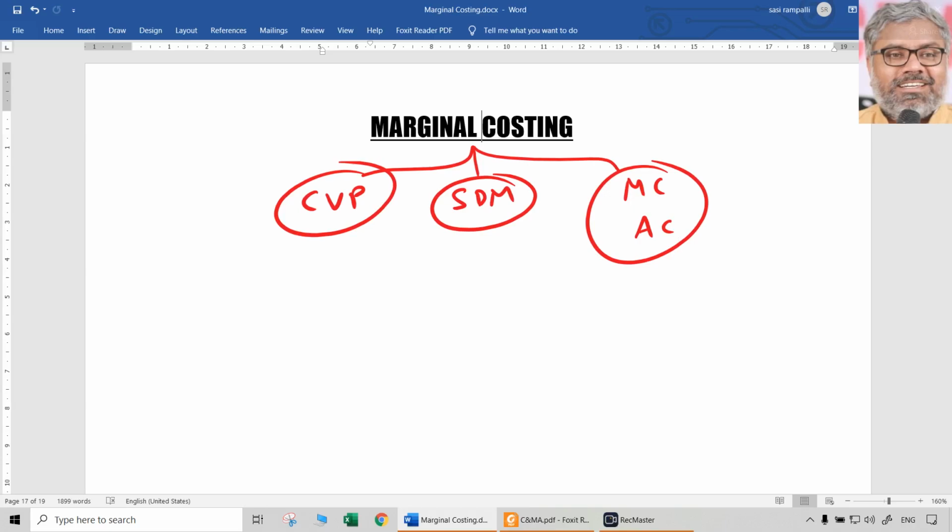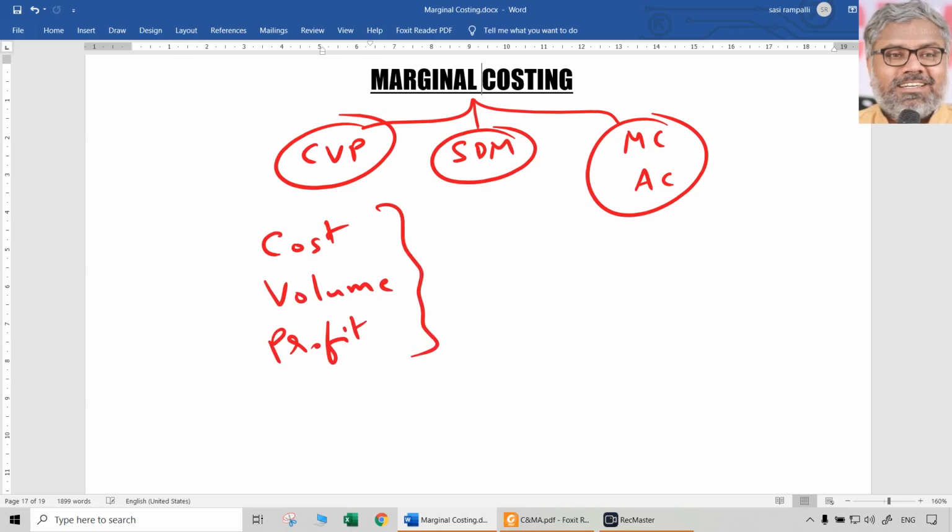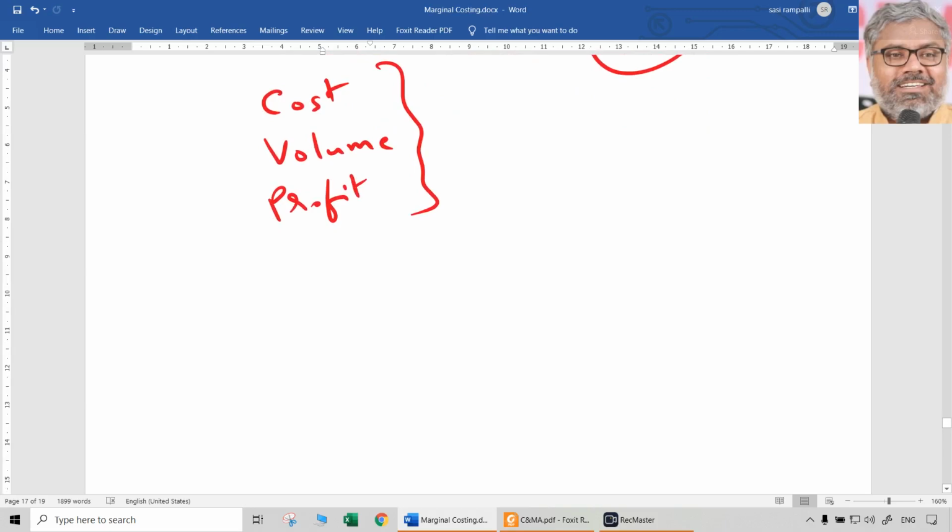But before moving to that, we need to understand certain aspects related to CVP analysis. In general, if nothing is mentioned, when we say marginal costing, we are referring to CVP analysis only. So the core of marginal costing is CVP analysis. So what is this CVP analysis? CVP analysis is nothing but cost, volume and profit analysis. That's called CVP analysis as an acronym. Cost, volume, profit analysis. So what does it tell us?